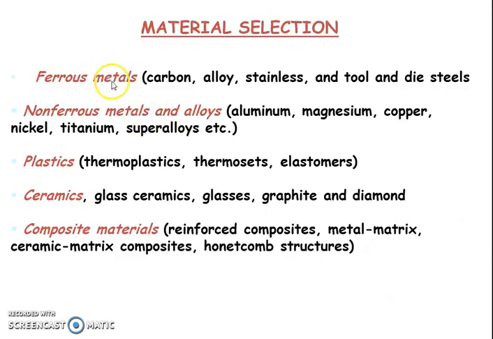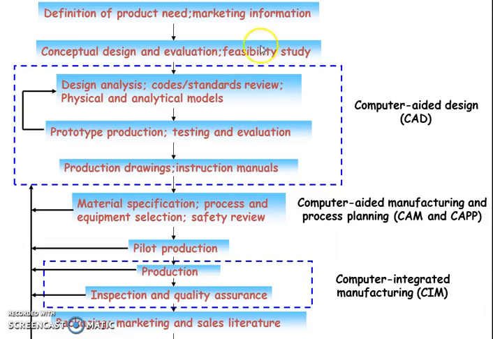We could use ferrous materials, non-ferrous materials, plastics, ceramics, composite materials. This is basically flow charting, which defines from the start to the conception of the product how it takes place, and where we find various capabilities and various technologies.